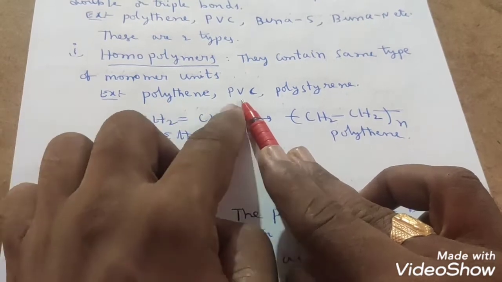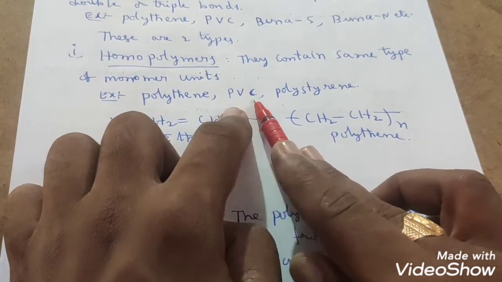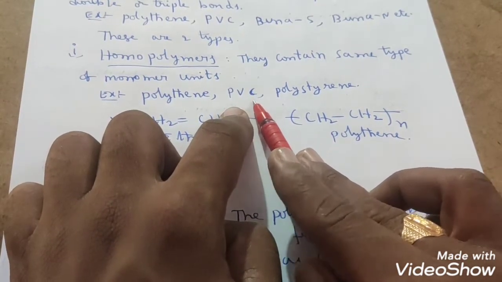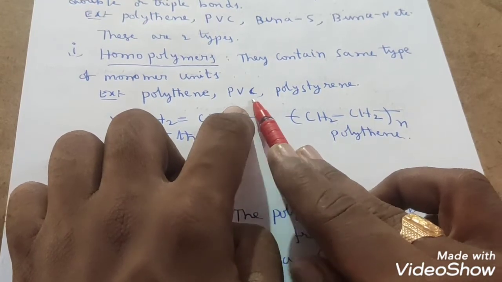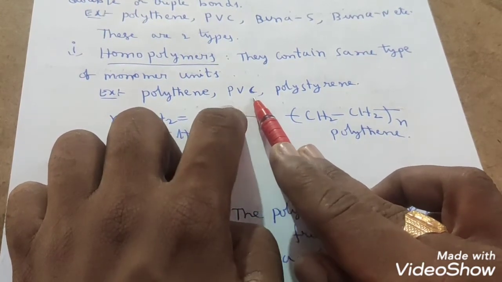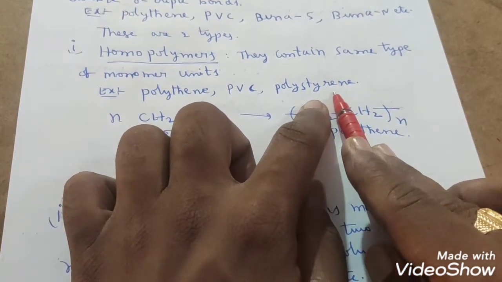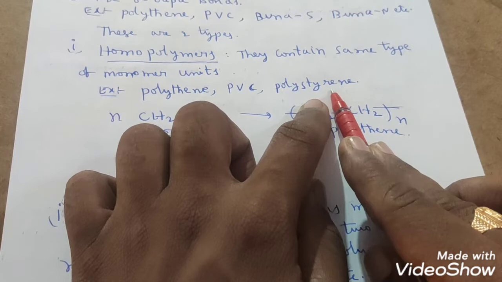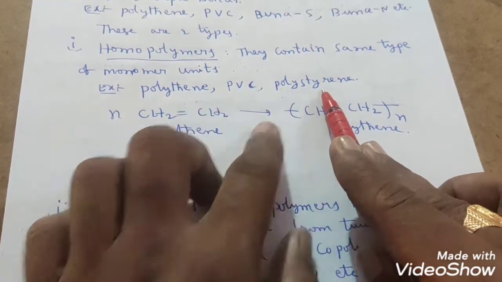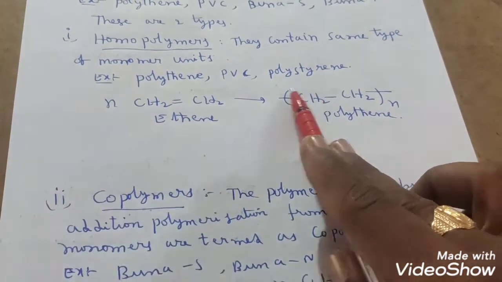In the same manner, polyvinyl chloride. Poly means many. Vinyl chloride molecules, you have to take many, and they join one by one and produce polyvinyl chloride. That preparation method we will see. Polystyrene. Styrene molecules join many and it produces polystyrene. These preparation methods we will discuss in this chapter.